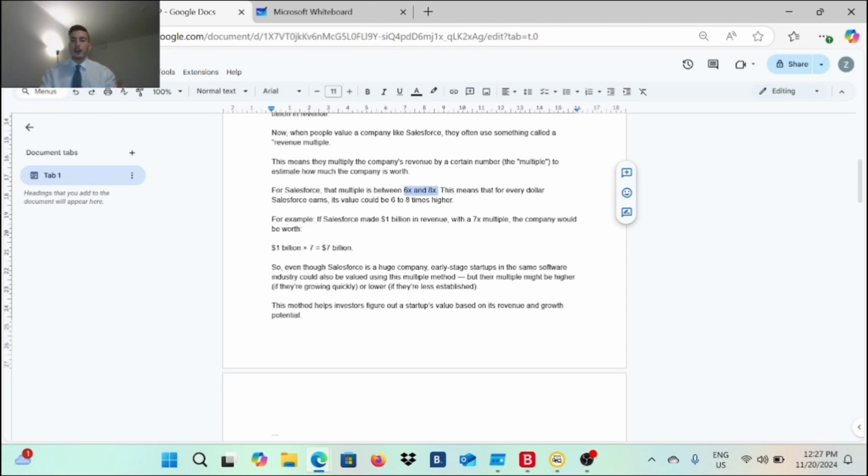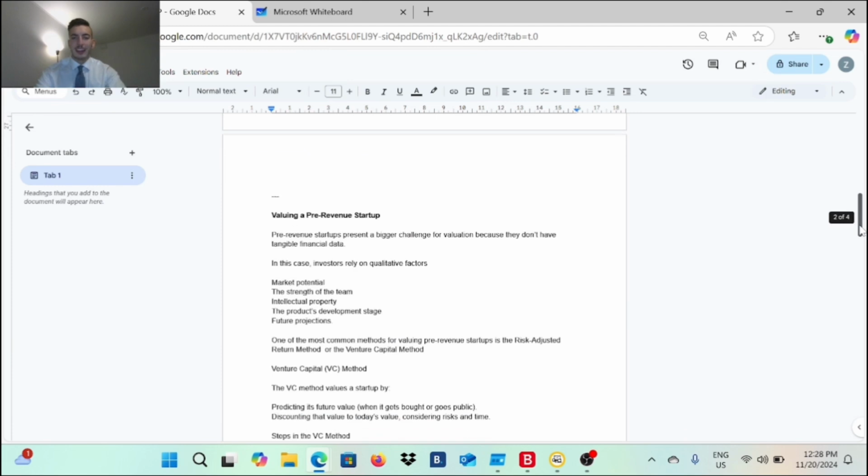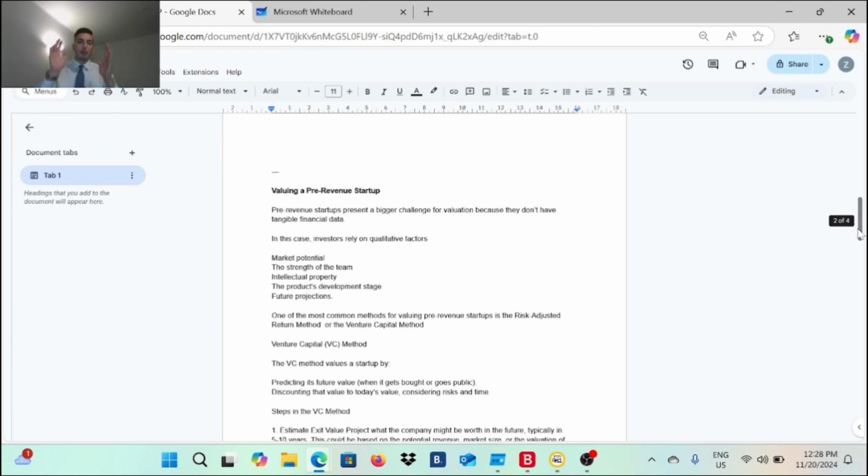All right, you got it. So that's what's funny right here. So even if you are an early stage startup, you can still use the same method right here to see how much your company valuation is. You can value your company for way more than what Salesforce is valued, if you are a fast growing company, if you are generating revenue fast, quickly. You got it? I hope you got it. This is the first one. The second one, now we will talk about the pre-revenue startup.